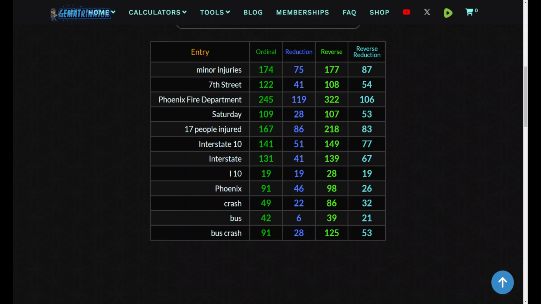Interstate equals 67. That's the 19th prime number. Wow. I-10, 19 and 3 ciphers, right? And then Phoenix Fire Department, 119 like 19. Saturday, 109 like 19. Phoenix, 91, the reverse. That's a lot just jam packed into what we got, like a paragraph or so. Phoenix bus crash 91 even. Both of them.